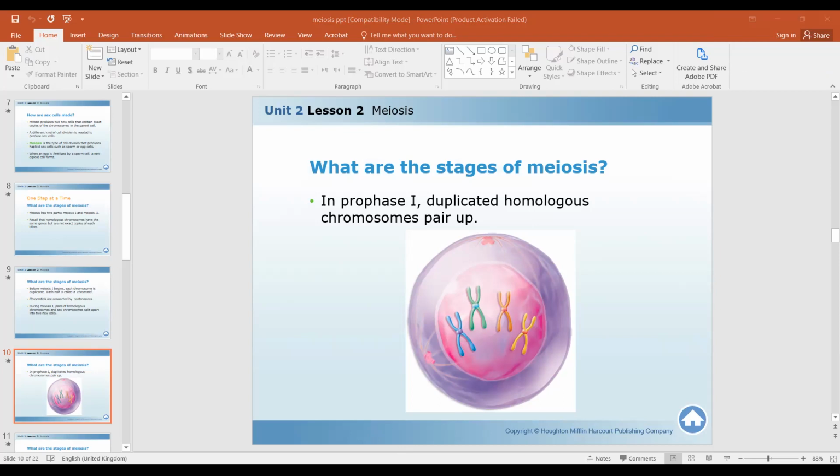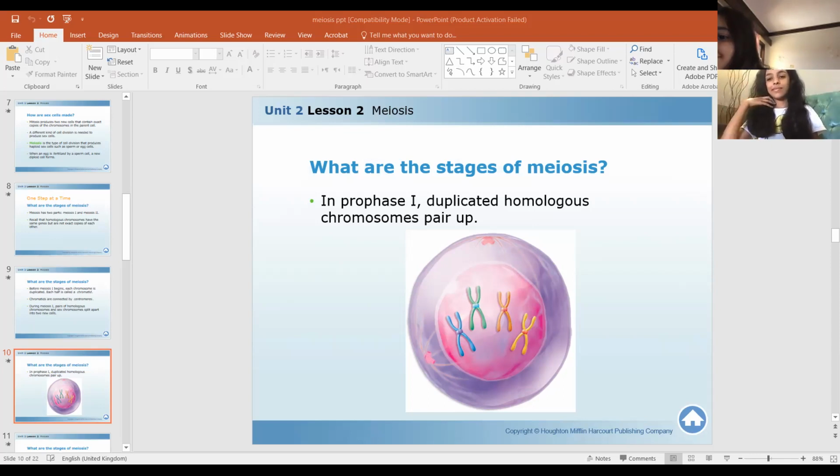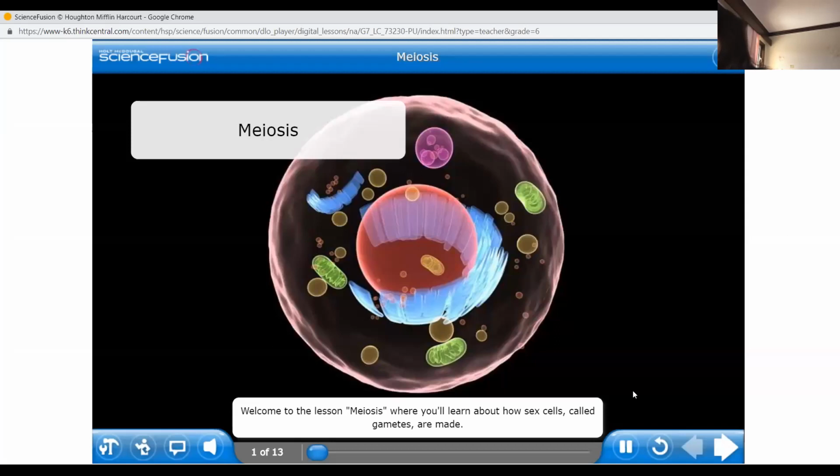We have a virtual lab here. Let us see if we can do the virtual lab today. About how sex cells, called gametes, are made.